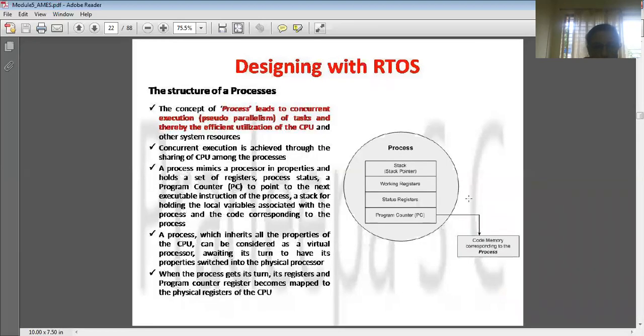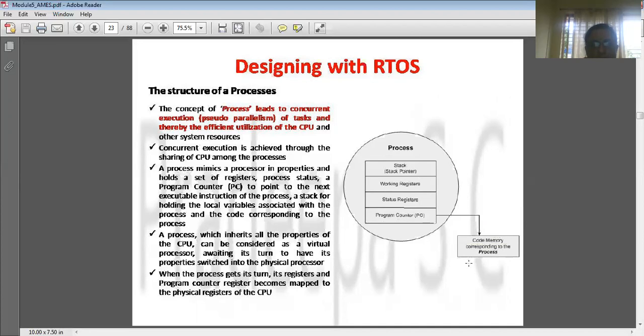So what is the structure of a process? Whenever a process is running, the CPU will allocate a separate memory and also a certain set of registers: the stack pointer, some working registers, the status register, and the program counter, which points to the instruction that is executing in the program.